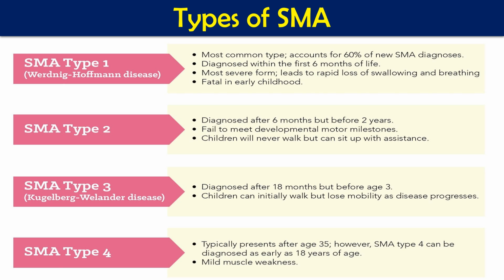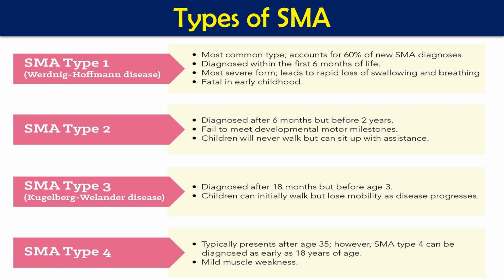Currently you might have heard about the case of Ayans in Bihar. He is affected with SMA type 1, because his age is now 11 months. Normally in this case the person does not survive more than 18 to 24 months after birth.